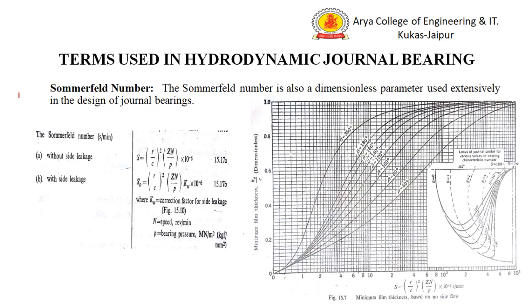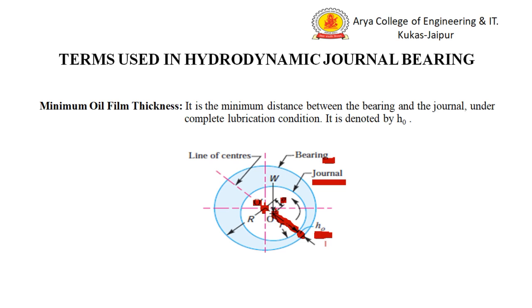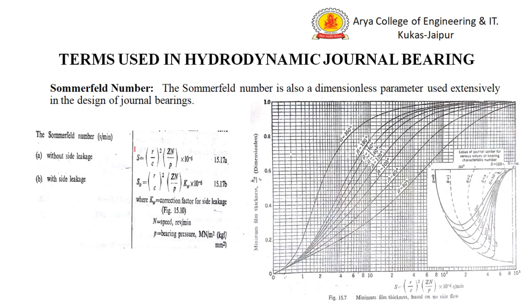Now the next term is the Sommerfeld number. The Sommerfeld number is a dimensionless parameter which is used in the design of the journal bearing. Basically it is used for the calculation of the minimum oil film thickness h0. These are the formulas of Sommerfeld number from the data handbook. We can directly use them in the numerical, and this is the figure for the Sommerfeld number.